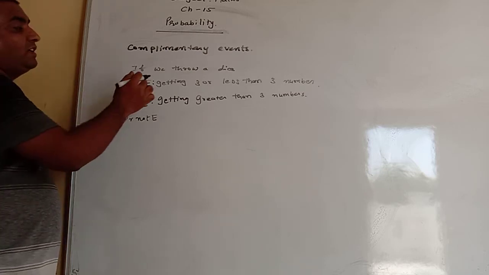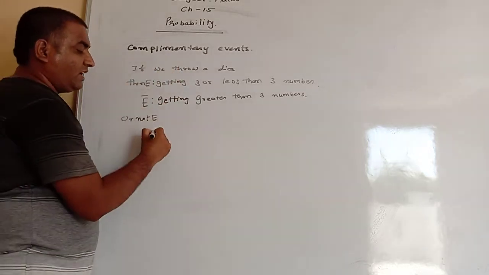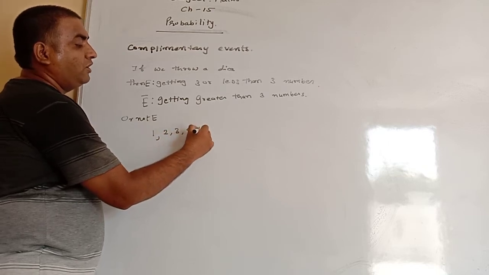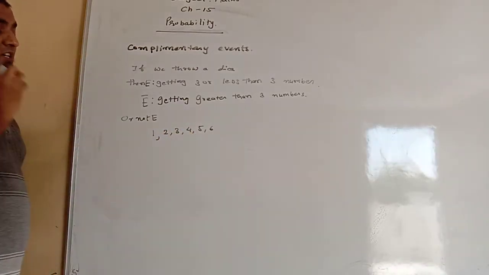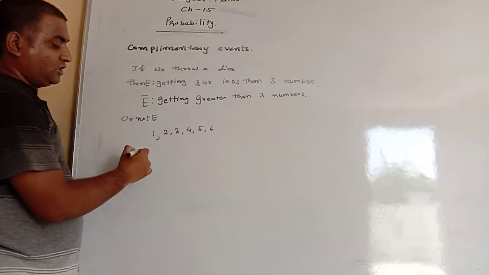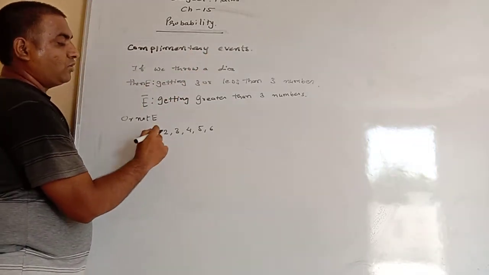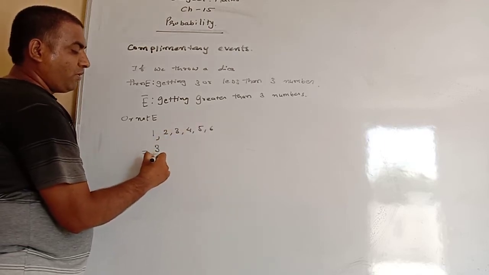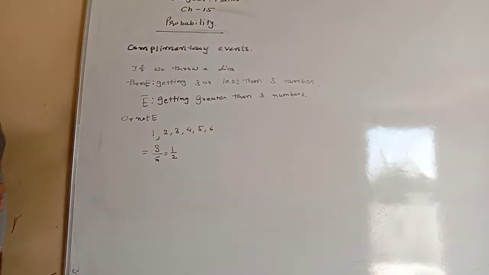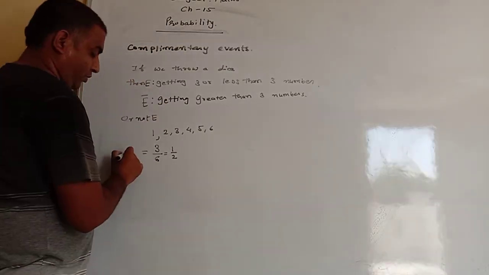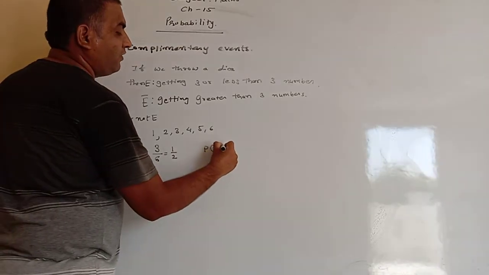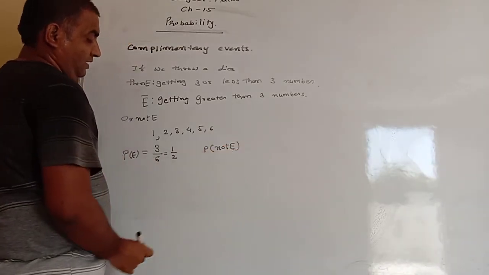So here we can see the number, when we throw the dice we get the 6 results 1, 2, 3, 4, 5, 6. So here 3 or less than 3 means 1, 2 and 3. So possible trials are 3 and total trials are 6. So its probability is 3 by 6 will be 1 by 2, and so probability of event equals to 1 by 2, and here probability of not an event E, that we can see here.